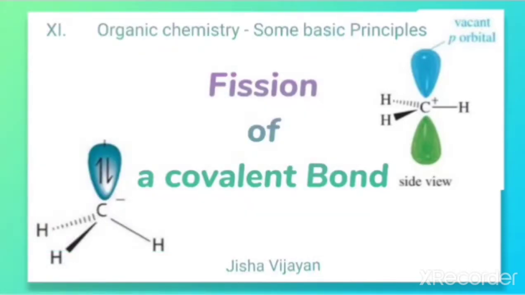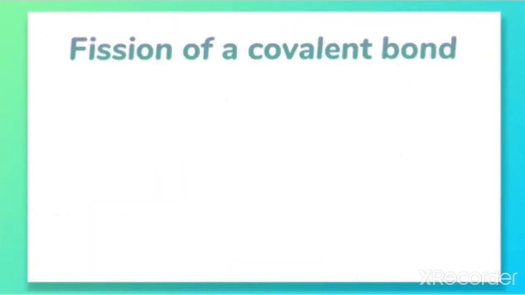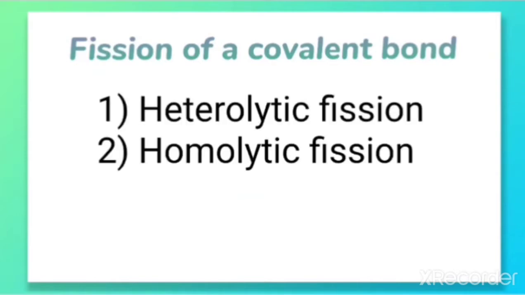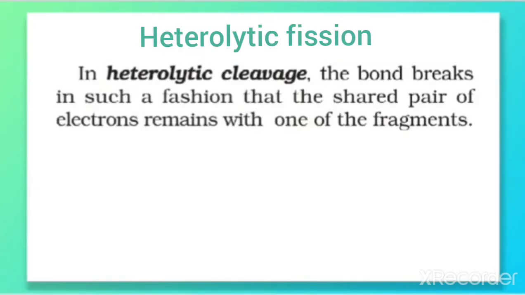Hello students. In this video we are going to discuss the fission of a covalent bond. Fission means the breakdown of a covalent bond. The fission of a covalent bond, that is the cleavage of the covalent bond, takes place either by heterolytic cleavage or homolytic cleavage, which are also called heterolytic fission or homolytic fission.